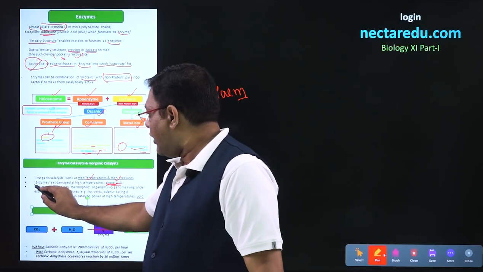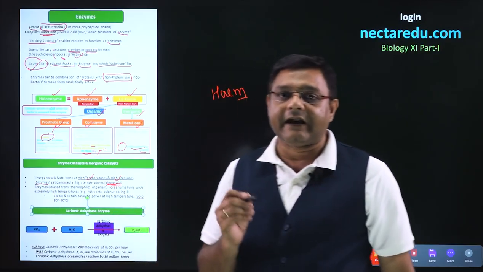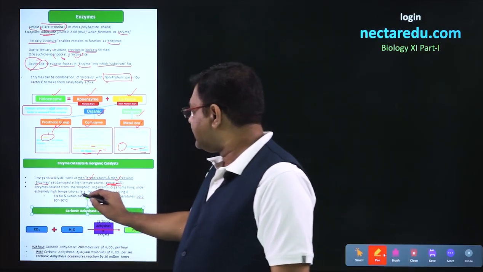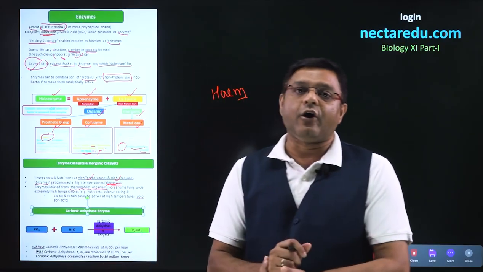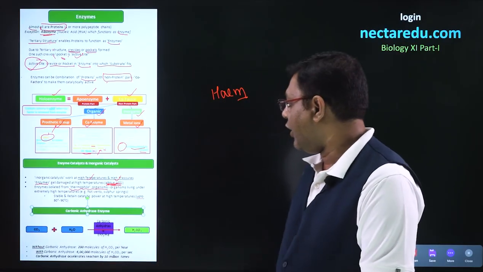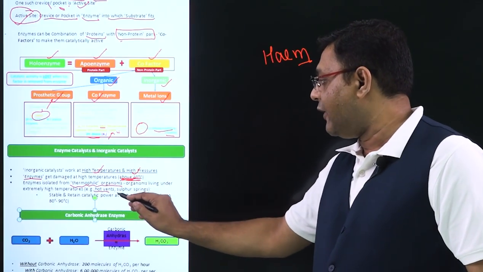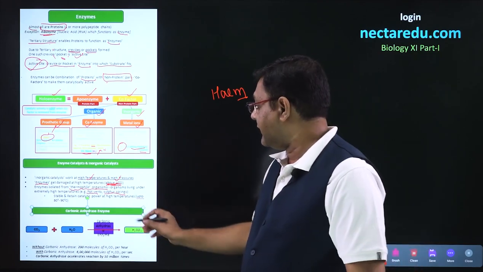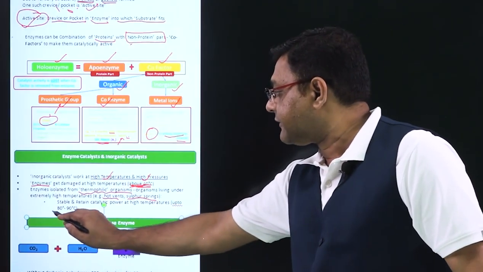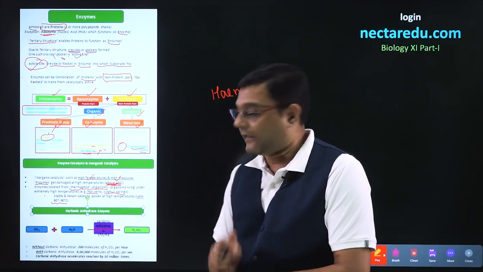An exception is enzymes which can work at high temperature, which we get from thermophilic organisms. These are organisms found in hot vents and in sulfur springs. So they retain their catalytic power even at high temperatures up to 80 to 90 degrees Celsius.